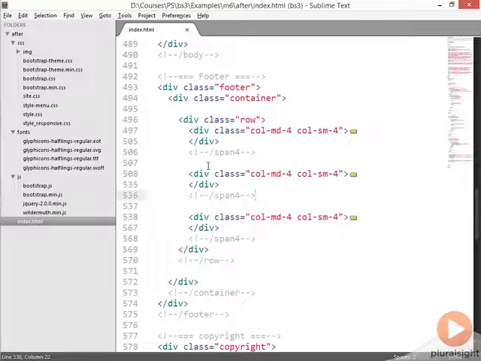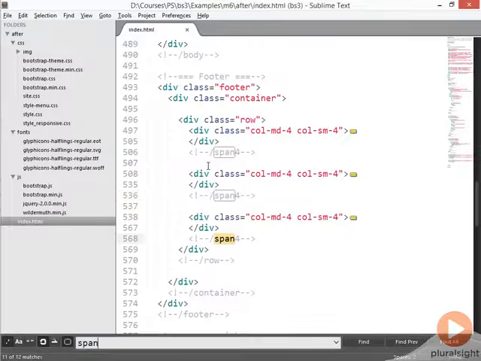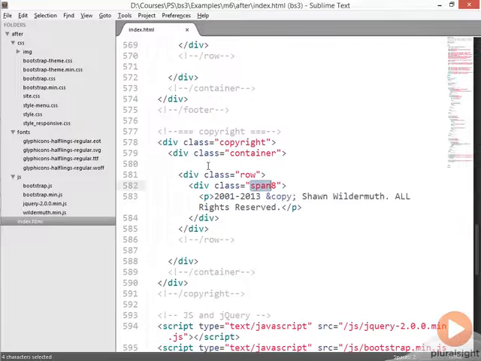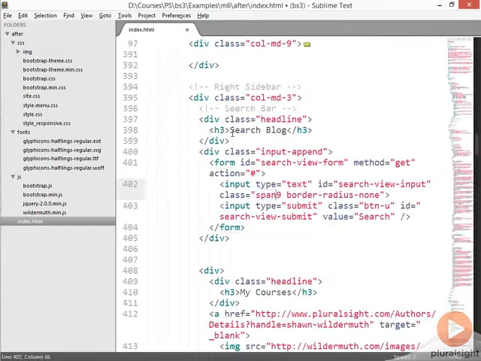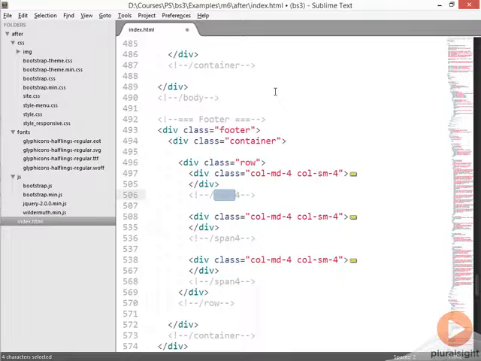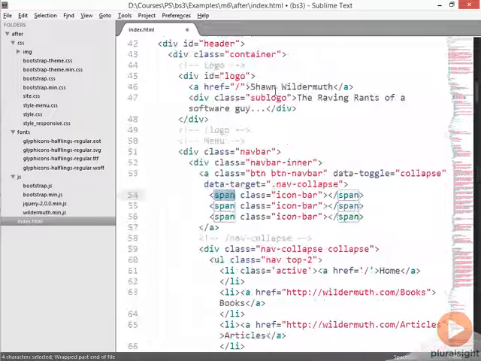So the operation of converting the grid here is not only going to be including and converting spans to col-md, but also possibly adding these new classes for the different screen sizes that you want to support. Let me make a quick search for span, and we see we have a couple of others we can fix as well. col-md-8, and of course the problem with span is it's everywhere. col-md-9. And we could certainly fix these in the comments. I'm not going to bother for now. And there we have all of the spans converted to col-md.